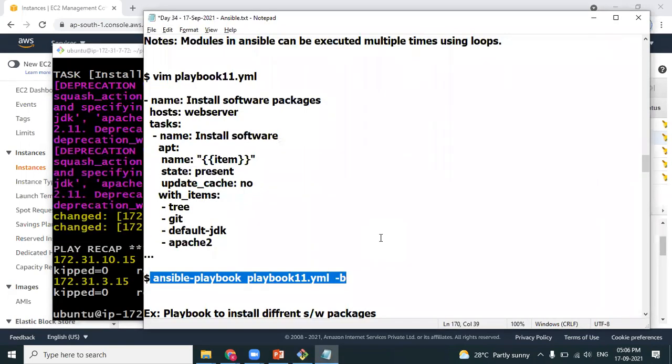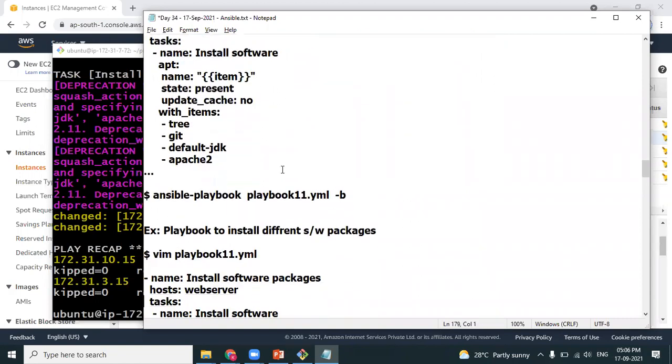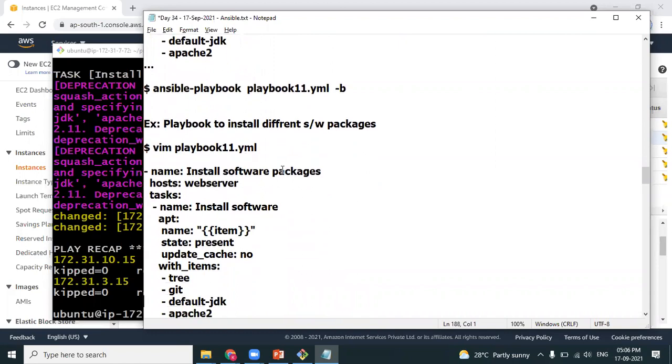Okay, assuming there's no concept of loops, you can use variables. And then the problem is we have to run the playbook 4 times because every time you have to pass the values. But here you're using loops, so you're making it more powerful. Okay. And this is a playbook. Fine. So let's move to the next playbook.